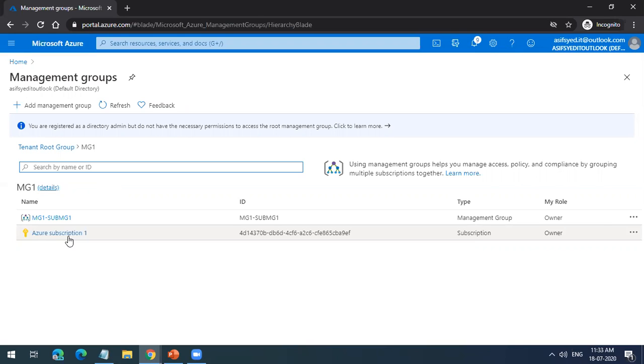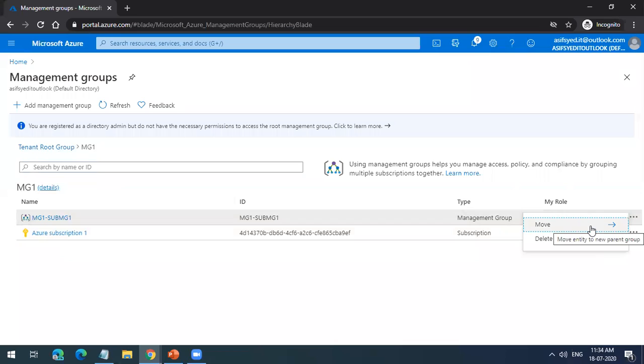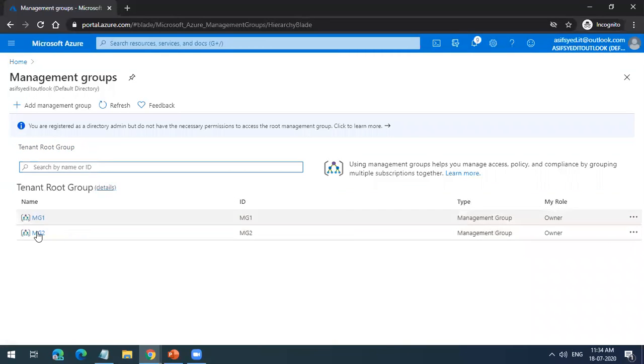And what about the subgroups that we created under MG1, like Microsoft Hyderabad? Those groups will already be there, and nothing will happen to them. If you move them, will they also inherit? Yes, they will inherit from the parent.